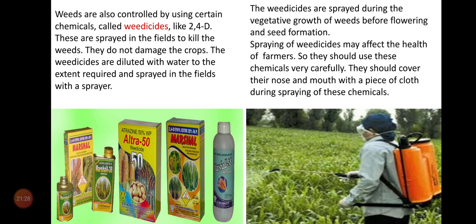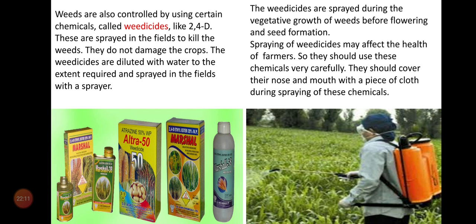Here you observe the picture. A person is spraying weedicides. What is the use? To kill the weeds. They do not damage the crops. These chemicals are good: they only kill the weeds, not the main crop. The weedicides are diluted with water to the extent required, that means dissolved in the required amount of water, and sprayed in the fields with a sprayer.